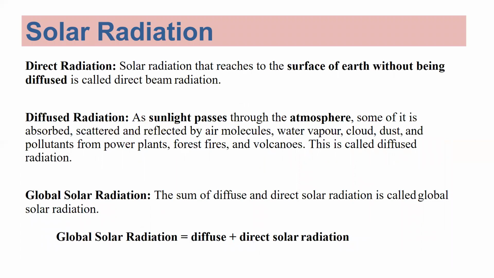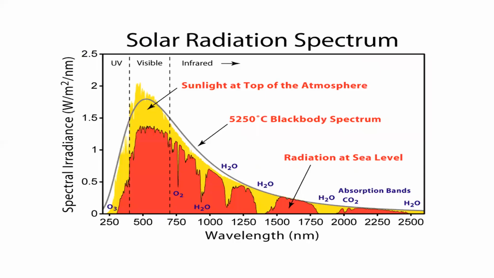So again we are discussing the solar radiation as discussed earlier. Global solar radiation is nothing but diffuse plus direct solar radiation. This slide is prepared for you from the exam point of view. When somebody asks you to write the definition of direct radiation, you must write this definition. Diffuse radiation means this is the definition. And next, what is meant by global solar radiation, then this is the definition.